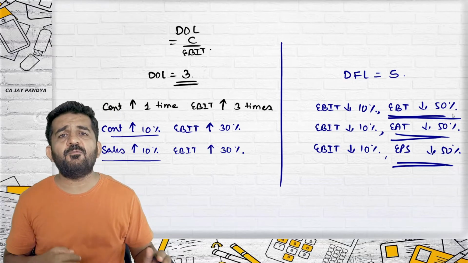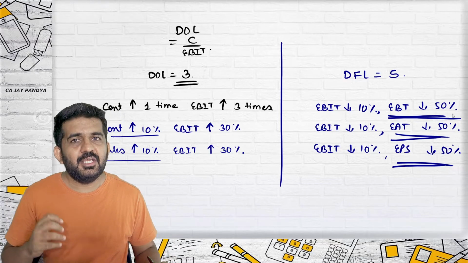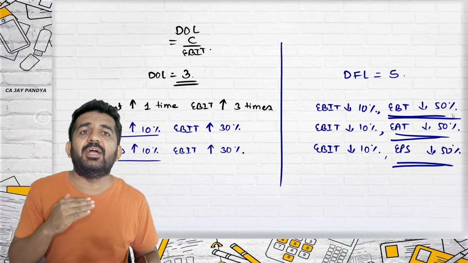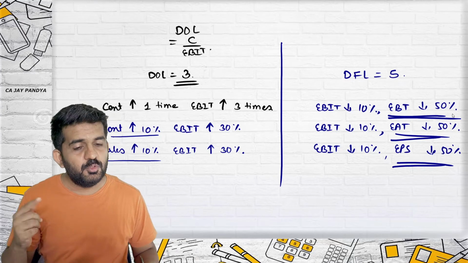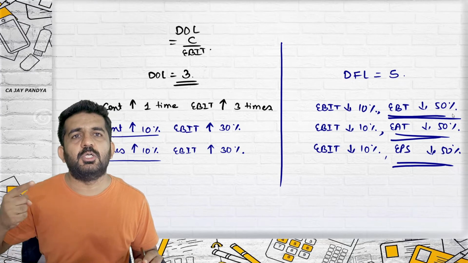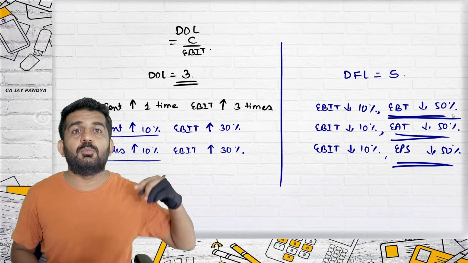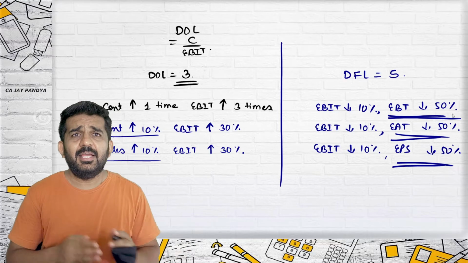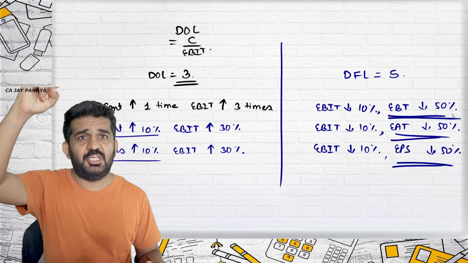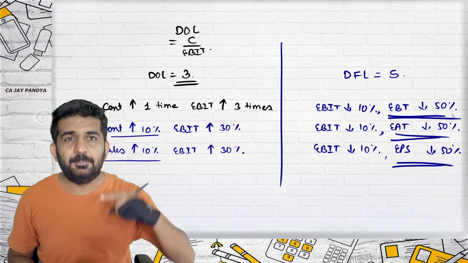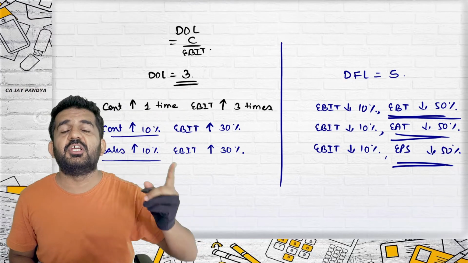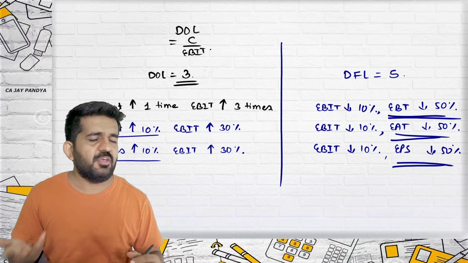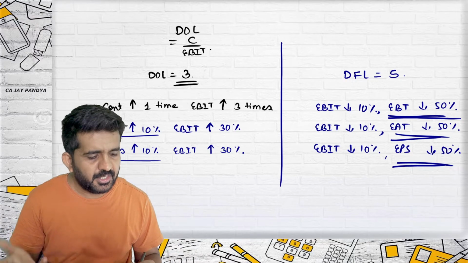If it is degree of combined leverage, then it shows the relationship between change in contribution and change in EBT. Now you should understand change in contribution is equal to change in sales, and change in EBT is equal to change in EPS, and I have explained this. Then it shows the relationship between change in sales and change in EPS. So from first to last, it is degree of combined leverage, because then it will include operating fixed cost also, and financial fixed cost, that is interest also.